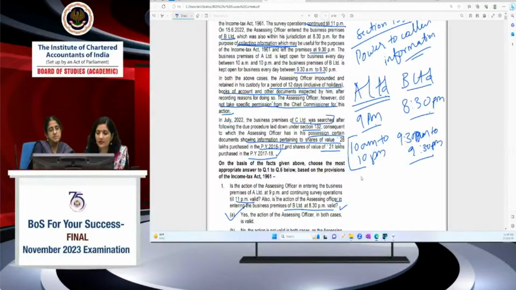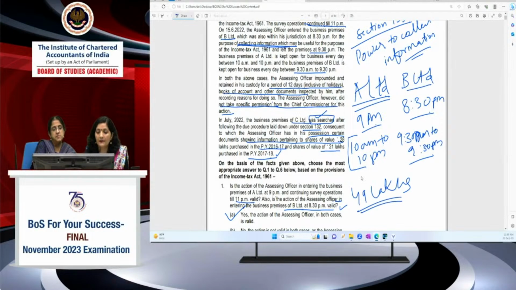Search का case आ गया, deemed to have information मानेंगे. After following due procedure laid down in 132, the assessing officer has in his possession certain documents. किस year के लिए documents हैं, कितना है, 28 लाख का shares हैं for previous year 16-17 के, and another previous year 17-18 के he is having shares of value of rupees 21 lakhs. It is coming to 49 lakhs.